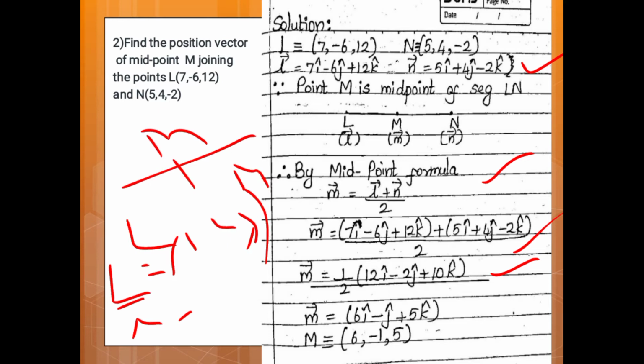This is the position vector. So to find the point, we will write it as the point M is equal to (6, minus 1, 5).